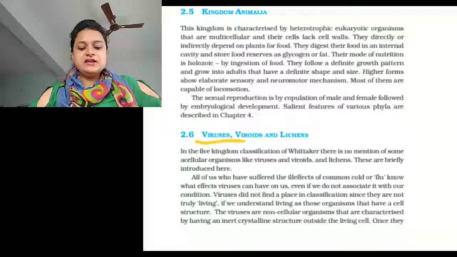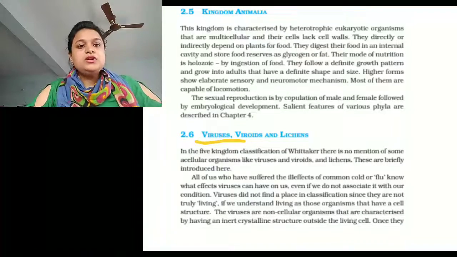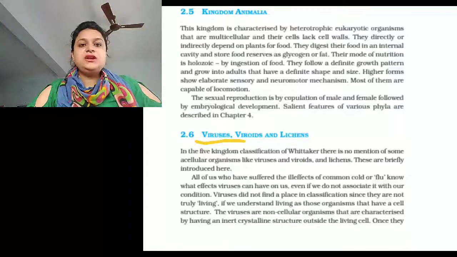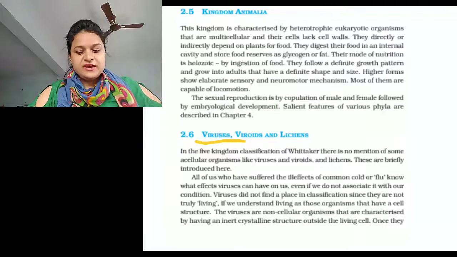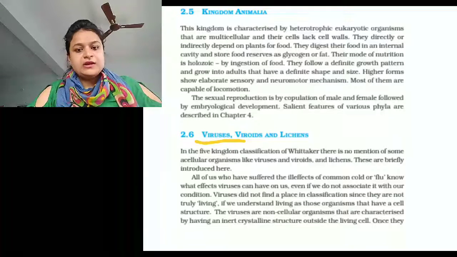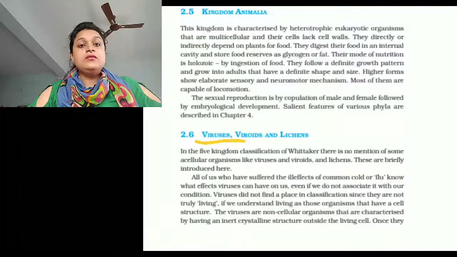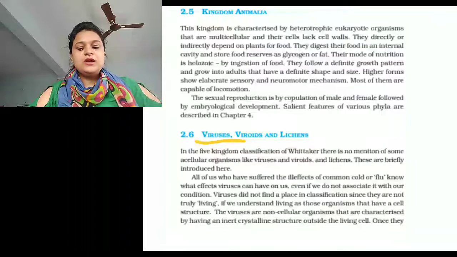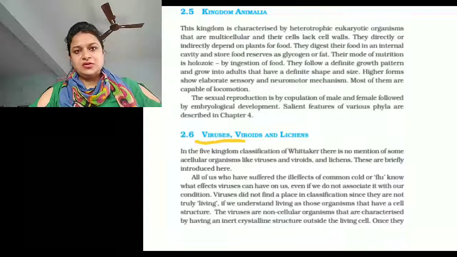Like small viruses, alfalfa mosaic virus is 17 nanometers, tobacco mosaic virus 30 into 15 nanometers, parrot fever virus 400 nanometers, beet yellow virus 1250 into 40 nanometers, and pseudomonas phage 1300 into 16 nanometers.